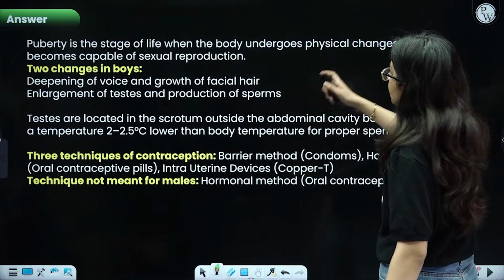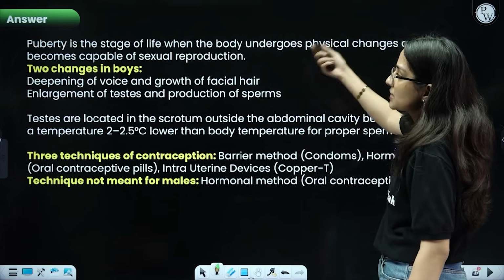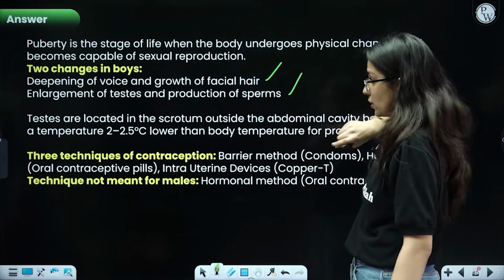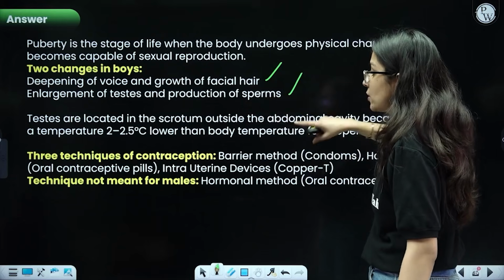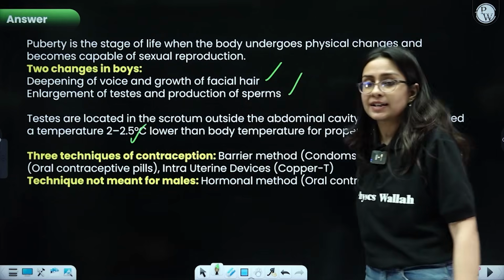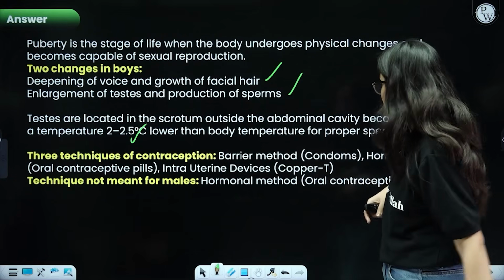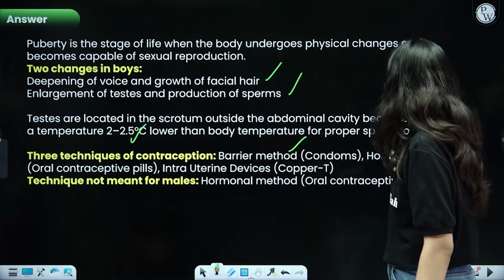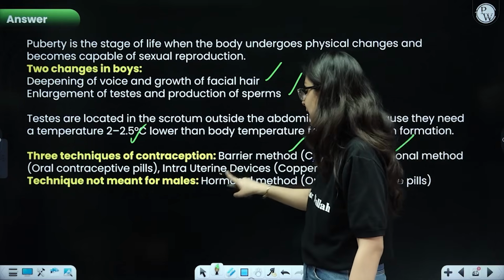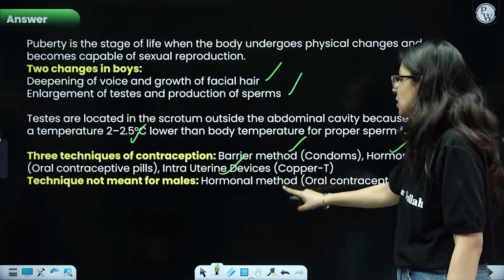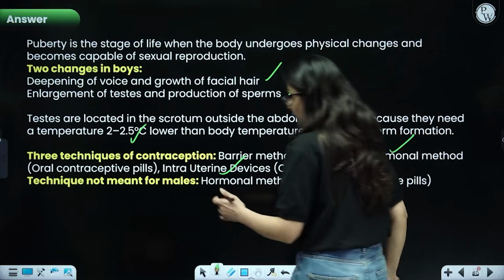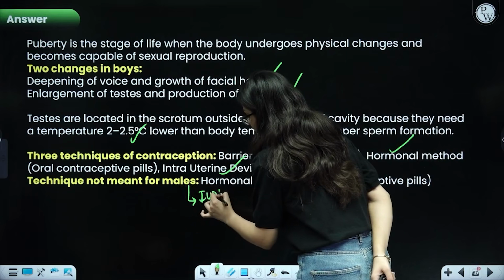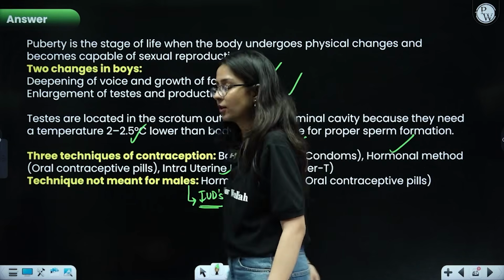Puberty is the stage of life when the body undergoes physical changes and becomes capable of sexual reproduction: deepening of voice, body hair, enlargement of testes and production of sperms. Why are testes outside? Because they require a temperature 2 to 2.5 degrees Celsius lower than the body temperature for preparation of sperms. Techniques for contraception: barrier method, physical methods, hormonal method, oral contraceptive pill, IUDs. Intrauterine devices are actually not meant for males.